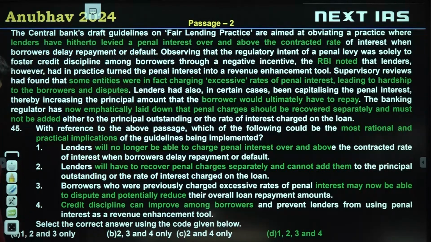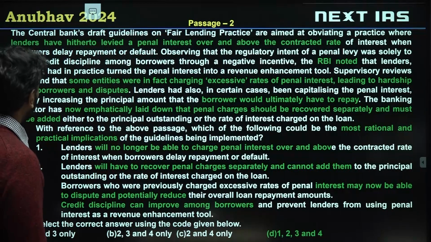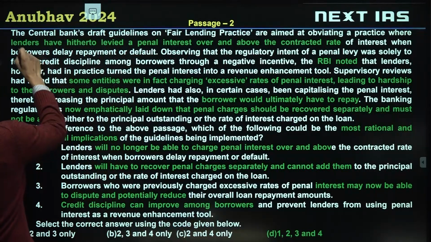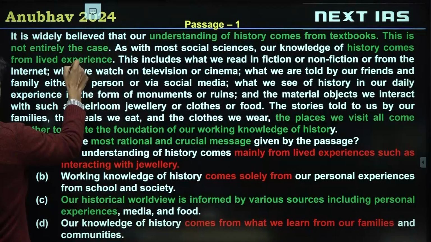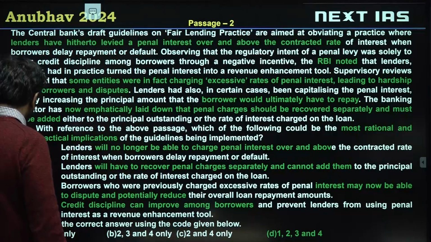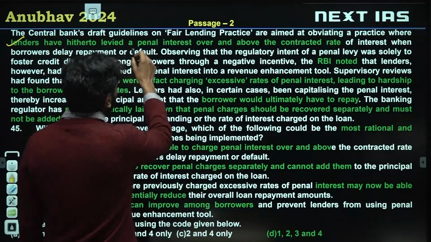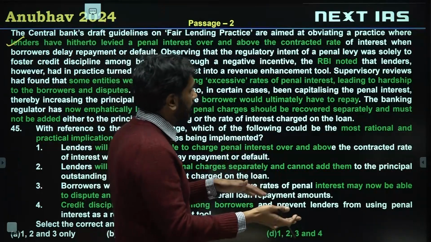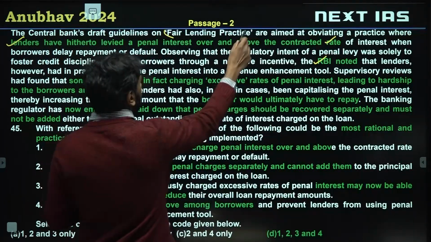With reference to the above passage, the following could be the most rational practical implications. We are looking for practical implications. Notice here the central bank's guidelines are given to make sure that the lending practices are fair. Earlier, lenders levied a penal interest over and above the contracted rate. So banks were adding this extra interest and charging people, right? So RBI noted this fact, and RBI released this fair lending practice idea.